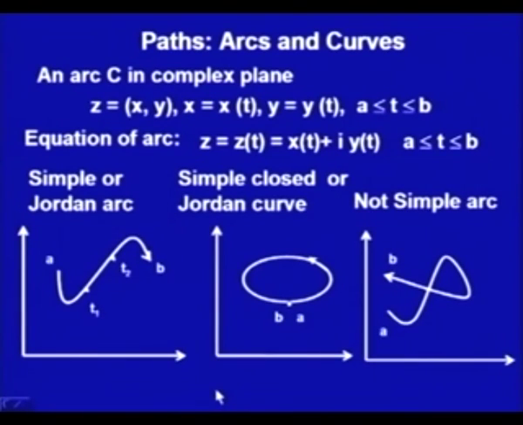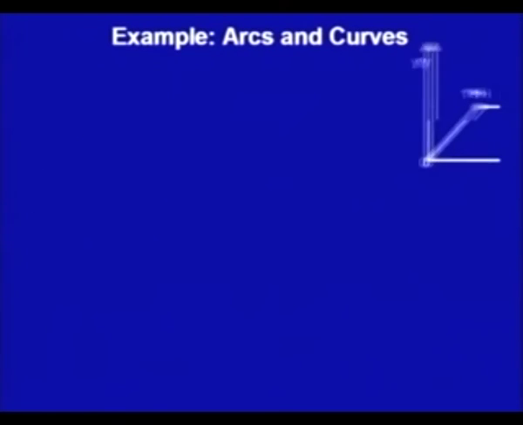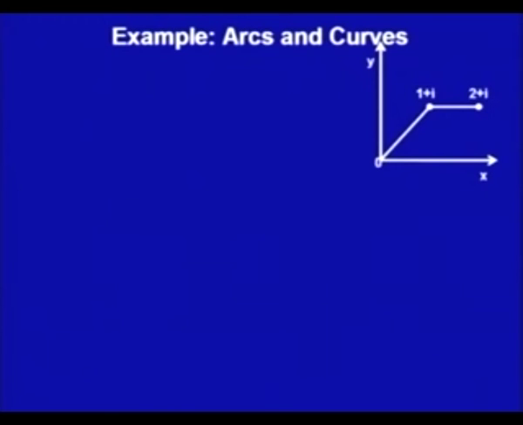From here, let us see how this parameterization we get. So, let us see the first example. We have in this arc two lines, one from 0 to 1 plus I, another from 1 plus I to 2 plus I. We want the parameterization of this, the equation for this curve, and how we can write it in parametric form. The first line is in the complex plane, that is the xy plane. If I treat it as a 2 dimensional plane, this point would be 0 0 and this point we could treat as 1 1.